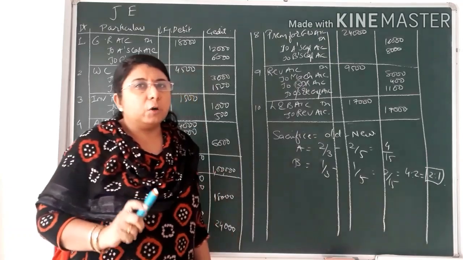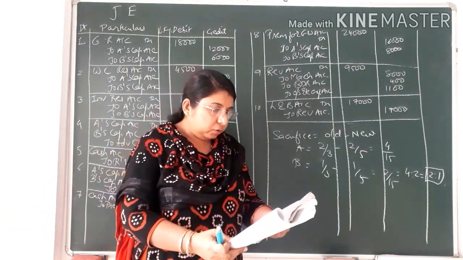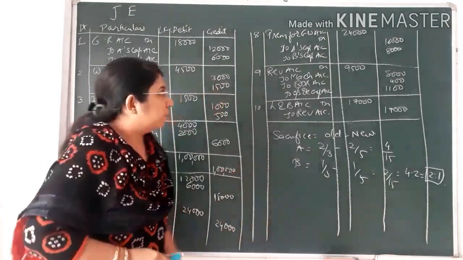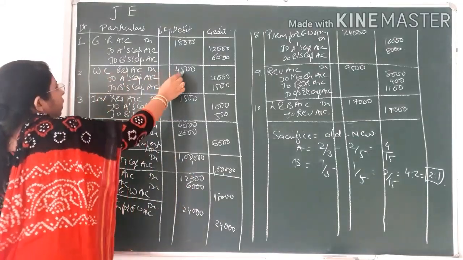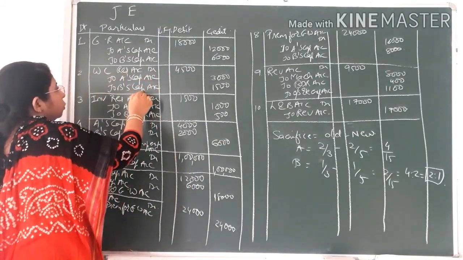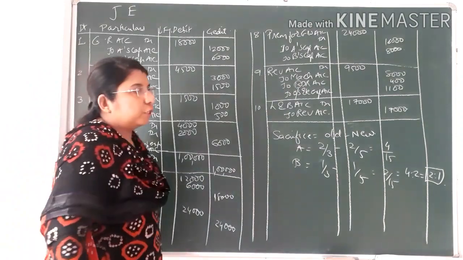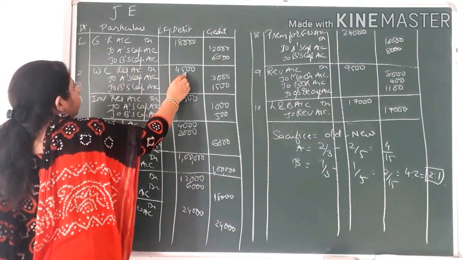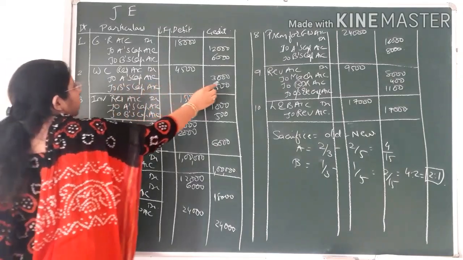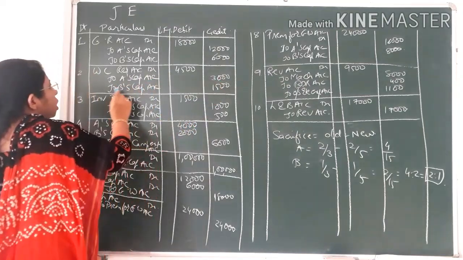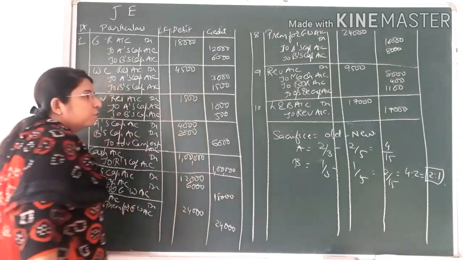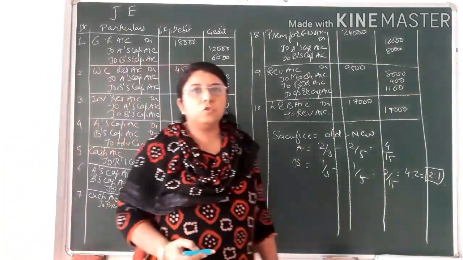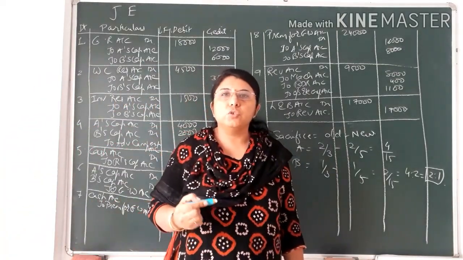Over here it is given as workmen's compensation reserve, with a value of 4,500. So this 4,500 is to be distributed amongst the two partners in their old profit sharing ratio. Workmen's compensation reserve 4,500, to A's capital account credit 3,000, to B's capital account credit 1,500. It means it is distributed in the ratio of 2:1.